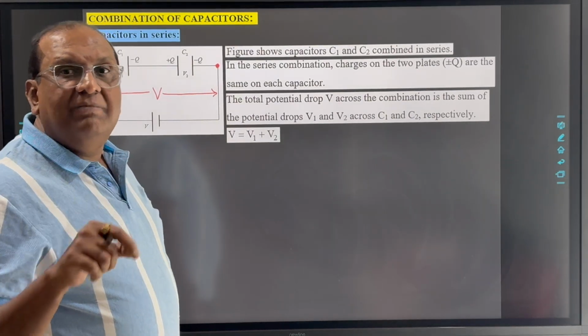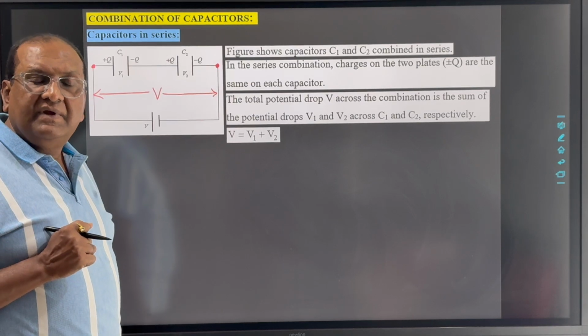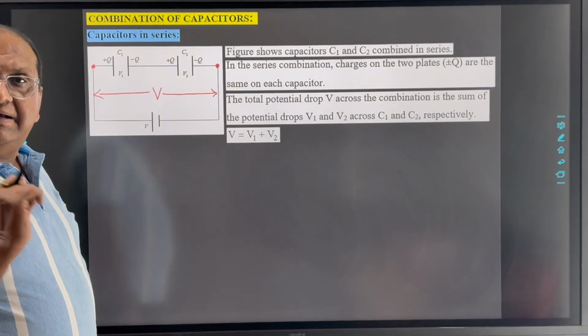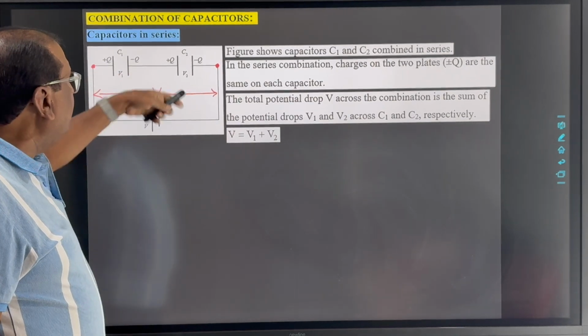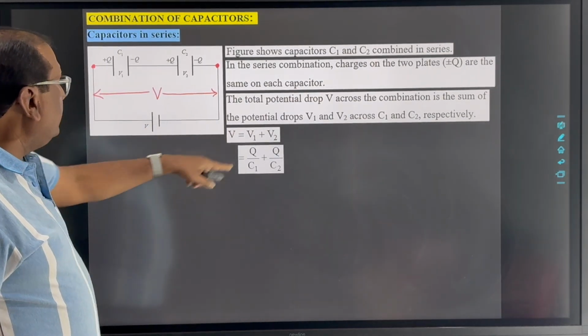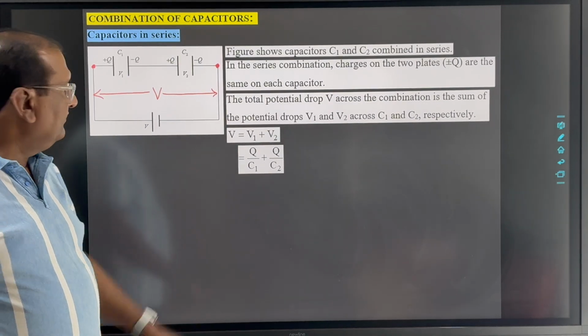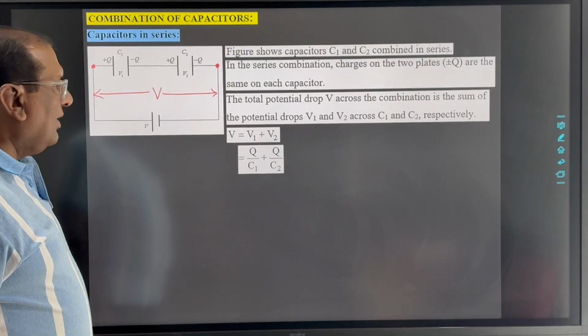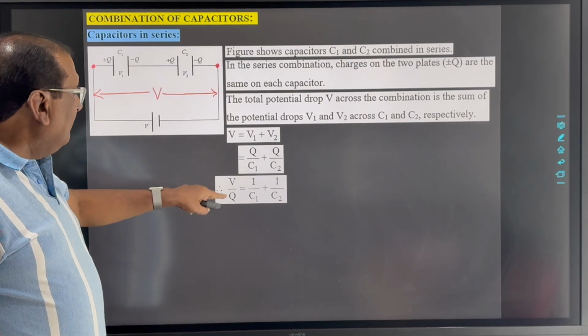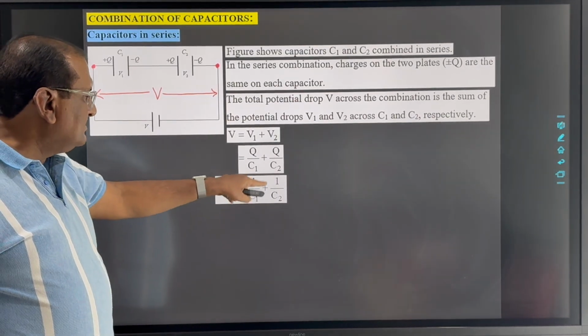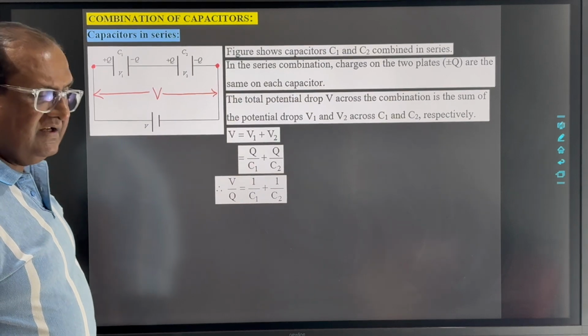Now, C is Q by V, so V is Q by C. So V1 we can write as Q by C1 and V2 is equal to Q by C2. If we take Q common here and then take it on the left hand side, V by Q is equal to 1 upon C1 plus 1 upon C2.